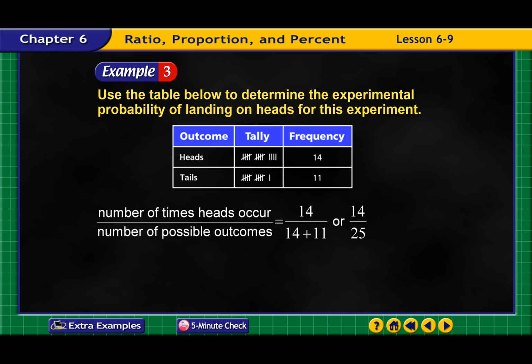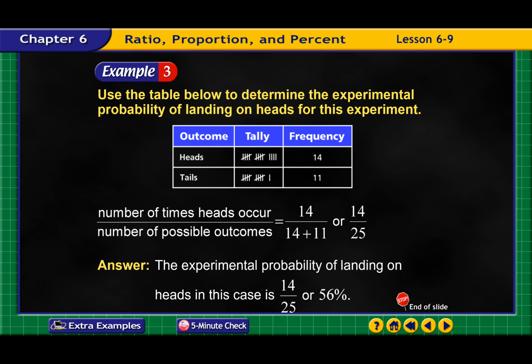So the number of times that heads actually occurs was 14, and the number of possible outcomes, as in how many times they ran the trial, was 25. So 14 plus 11 is how we came up with that. So we had 14 out of 25. So that would be 40-something%. Well, 50-something%, my bad, other way. The experimental probability of landing on heads in this case was 14 out of 25, or 56%, which would be different than the theoretical, 50%. Experimental in this case ended up as 56.